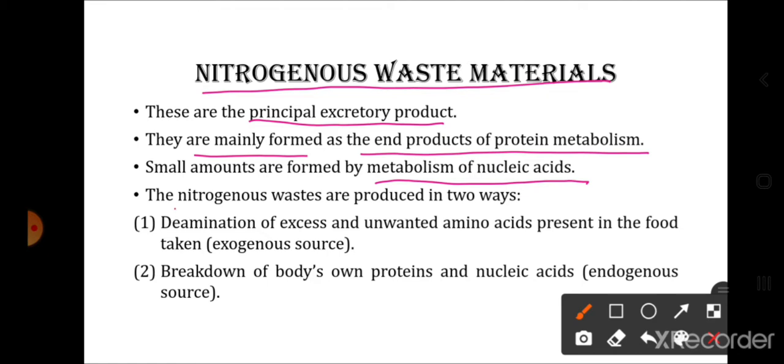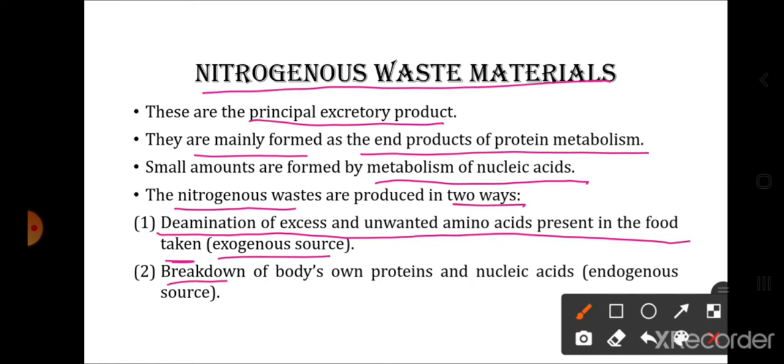So we can say nitrogenous wastes are produced in two ways. One is deamination of excess or unwanted amino acids present in the food taken, which is the exogenous source, and another is the breakdown of the body's own protein and nucleic acid, which is the endogenous source.